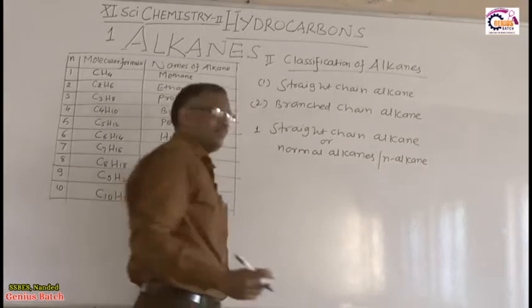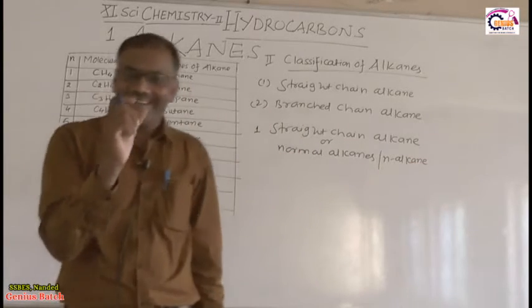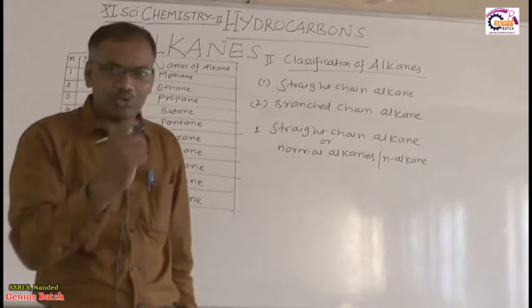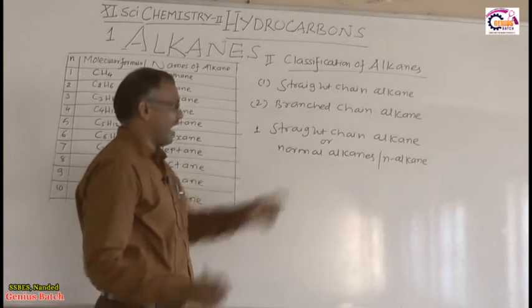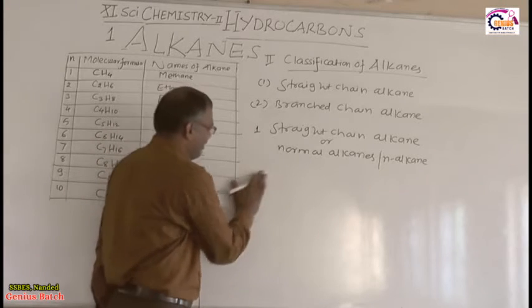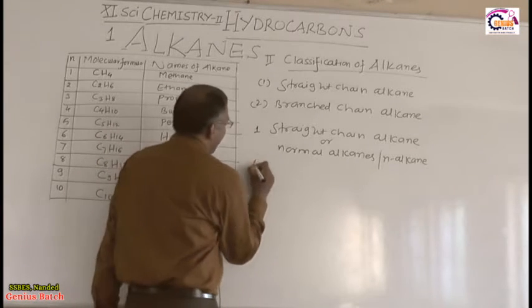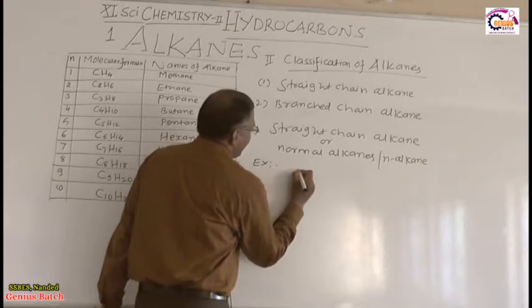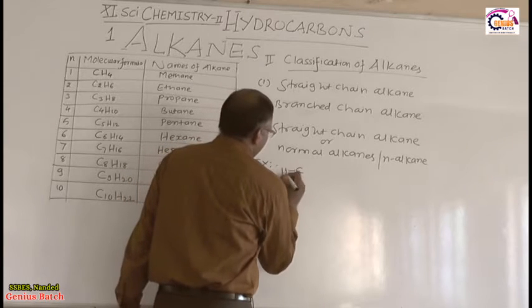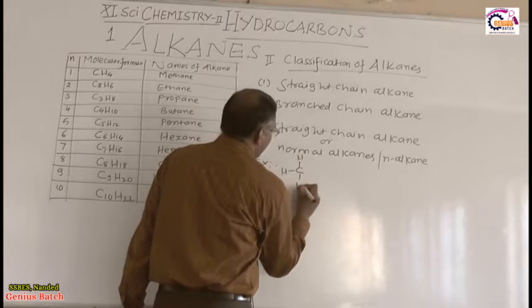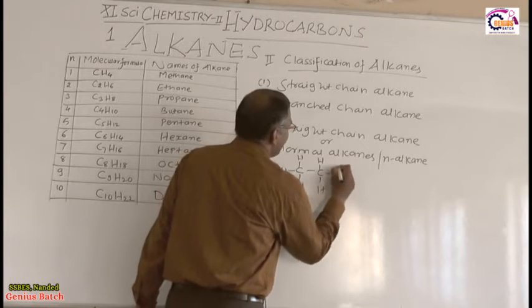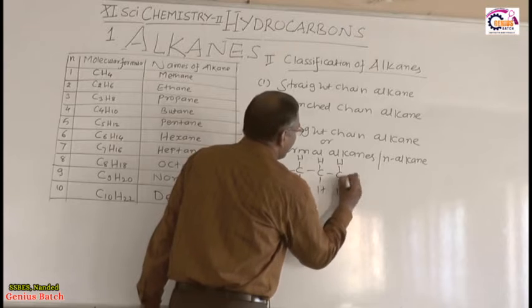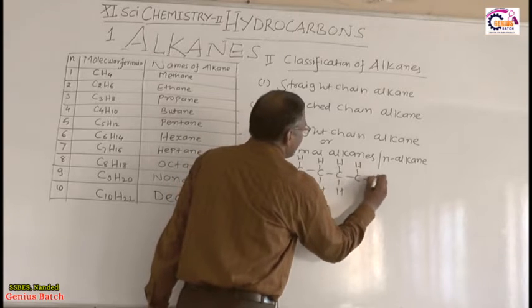This class name itself indicates what we have to see in these examples. So that is straight chain alkane. For example, we will see one example. Example 1 is n-butane, you can say. Okay, so this is CH3, CH2, and another CH3.